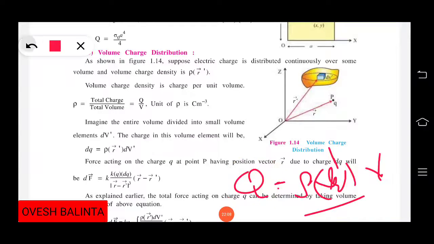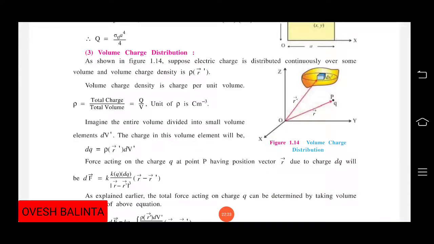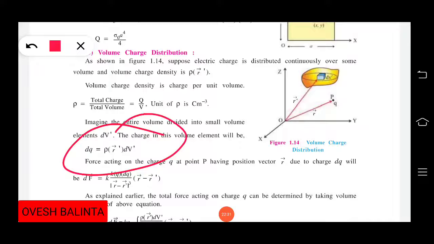But when we are talking about the small value, we can write dq equals rho r dash into dv dash. So this is our volume charge distribution.